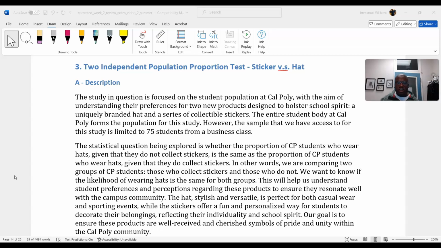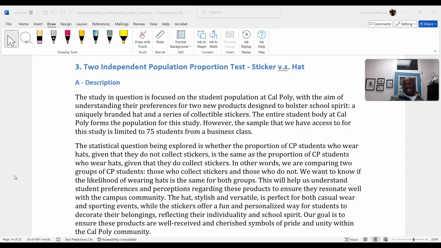Okay. The statistical question being explored is whether the proportion of Cal Poly students who wear hats, given that they do not collect stickers, is the same as the proportion of Cal Poly students who wear hats, given they do collect stickers. In other words, we are comparing two groups of Cal Poly students: those who collect stickers and those that do not. We want to know if the likelihood of wearing a hat is the same for both groups. This will help us understand student preferences and perceptions regarding these products to ensure they resonate well with the campus